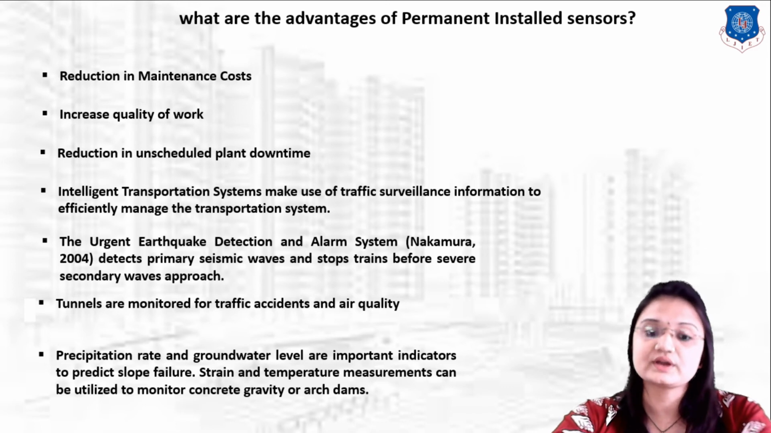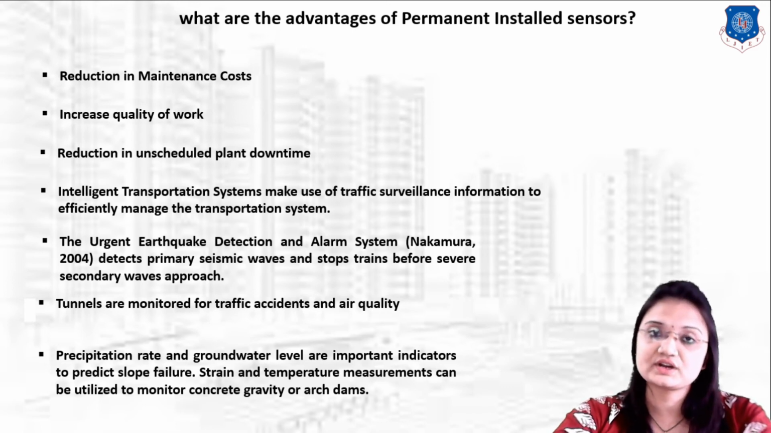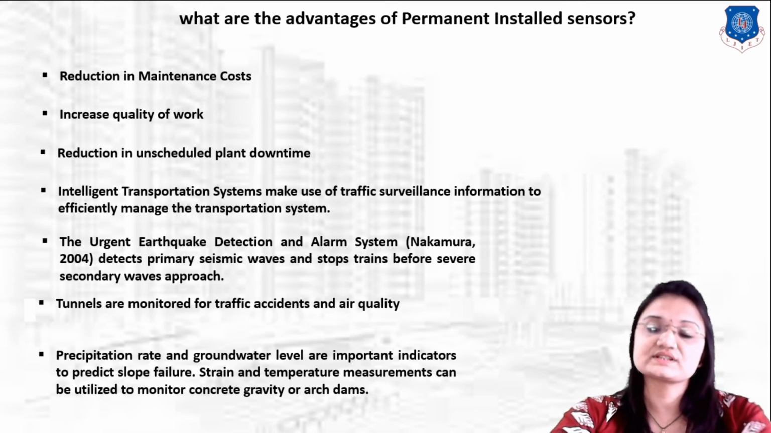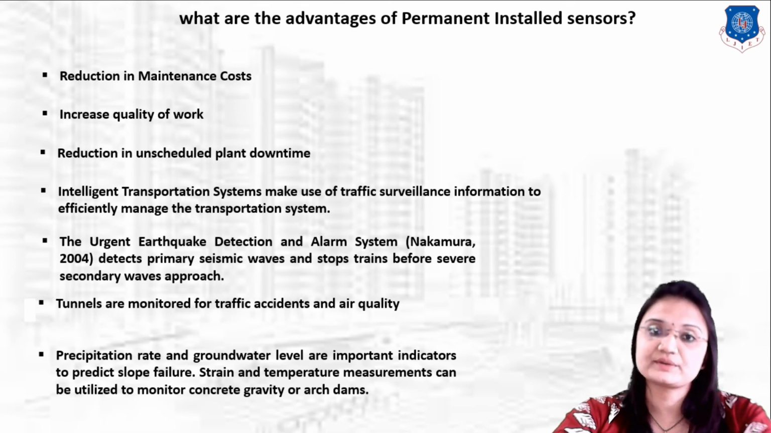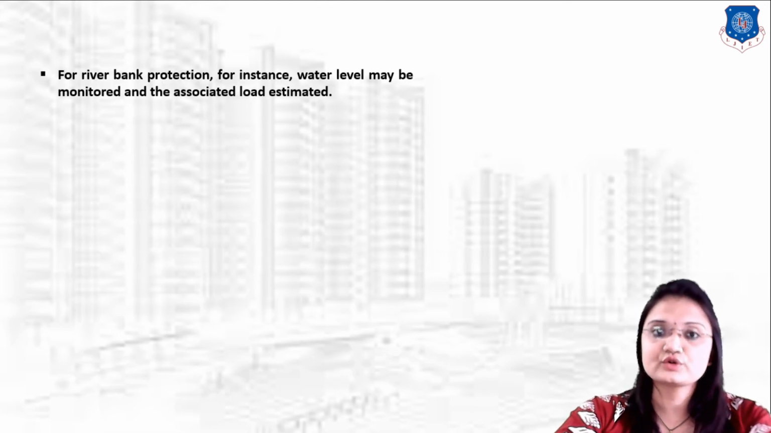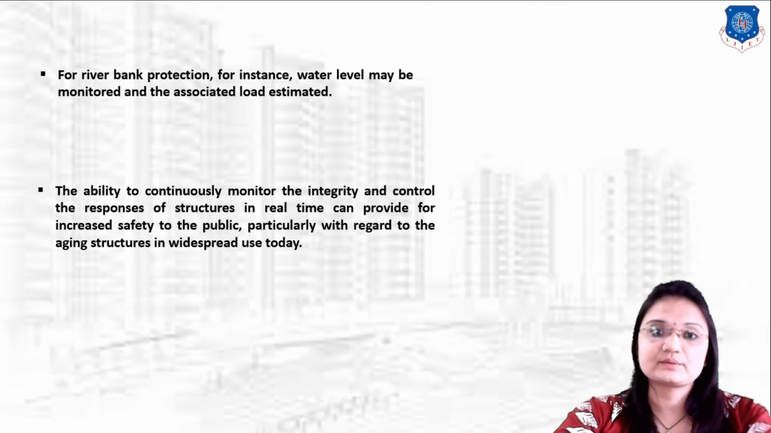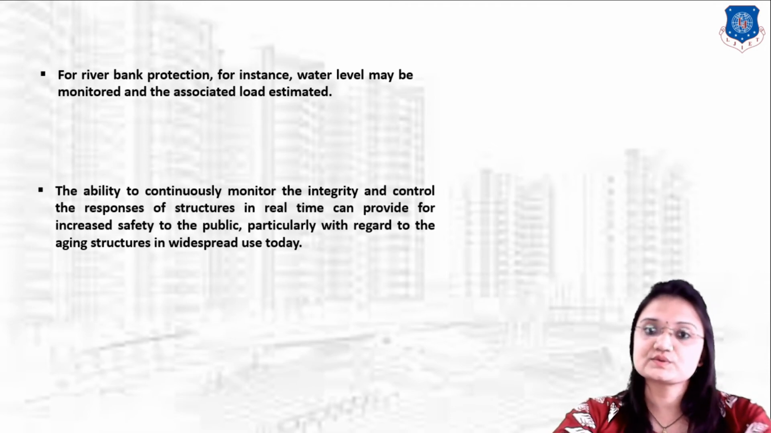Then to monitor the groundwater level to predict slope failure, we have to install sensors permanently for getting data accordingly. Then to monitor concrete gravity and arch dams, we have to measure the strain and temperature. At that time, we can install sensors permanently to continuously measure the strain and temperature of the concrete gravity and arch dams, and to monitor and control them. Next is river bank protection. We have to continuously monitor the water level, so at that time we have to install sensors permanently. Next, to monitor and control the response of the structure, we have to install sensors permanently.